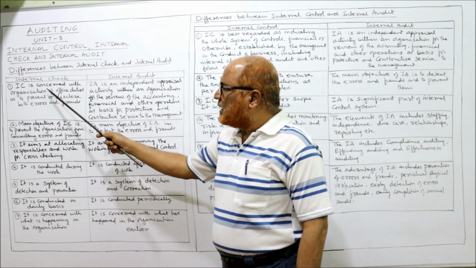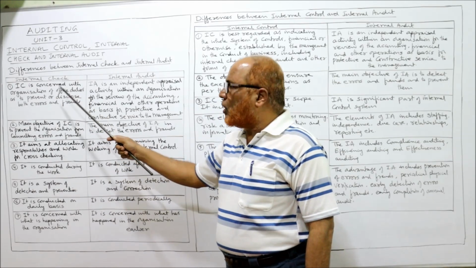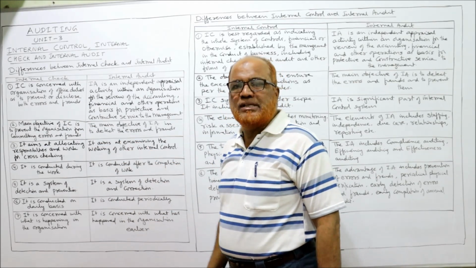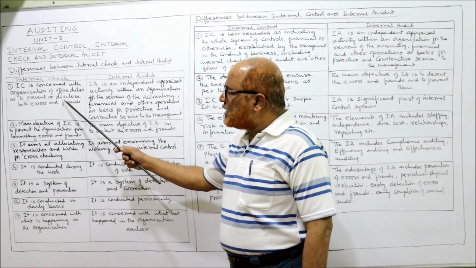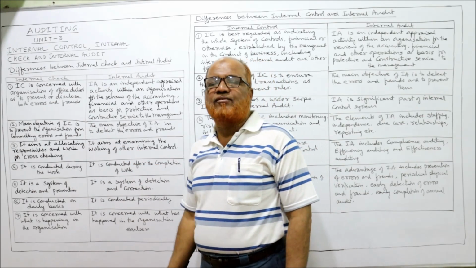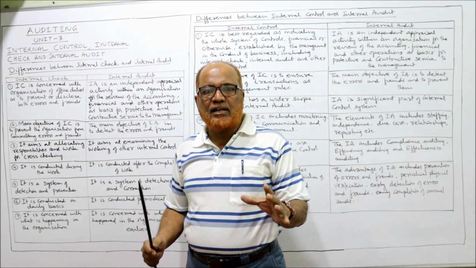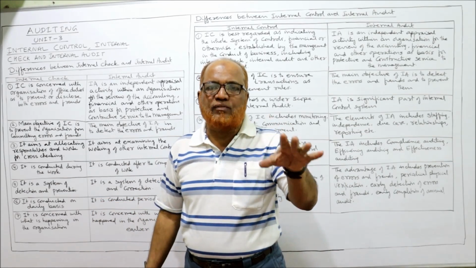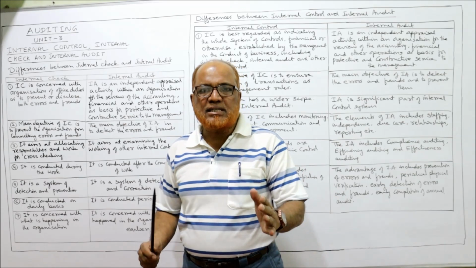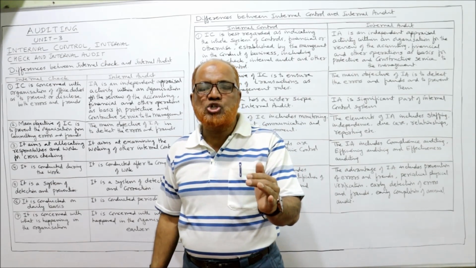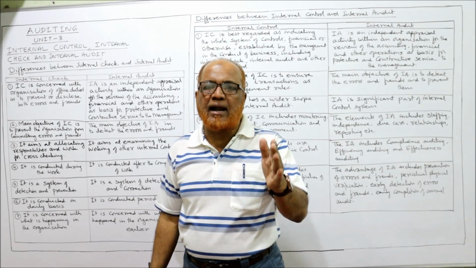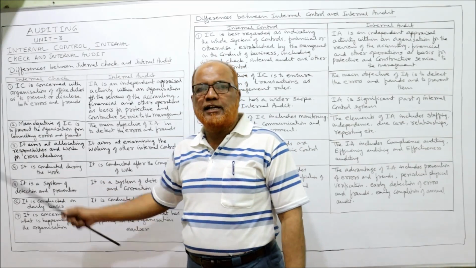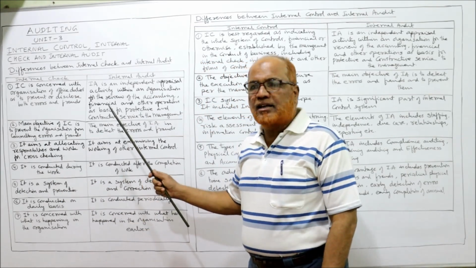First of all, internal check is concerned with organization of office duties so as to prevent or disclose both errors and fraud. So the meaning of internal check is, it is the organization of duties of the staff such that there should be prevention of fraud and error. That is internal check. And what is internal audit?